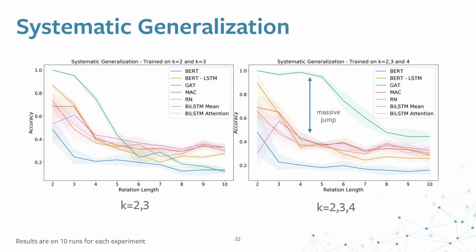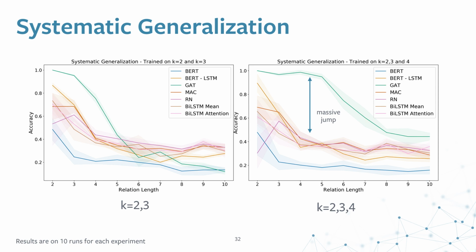Although all the models, including the graph attention network, fail on generalization to larger and larger combinations, which means that none of the models can disentangle the underlying rules from the given data. But still, we have a lot of ground to cover for our natural language understanding models, to see if they are able to extract or disentangle the linguistic artifacts from the relations.